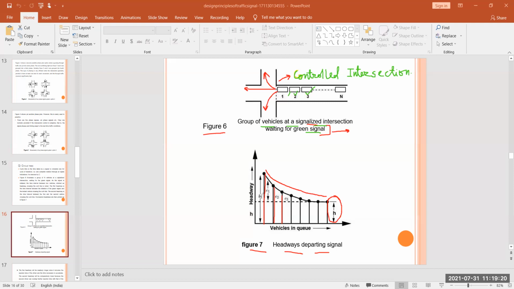Here it is maximum, it is h1, here it is e1, here it is e2, here it is e3, here it is e4, here it is e5, and so on, and here it is h. So this is headway departing signals, another representation of headway with the vehicles in queue.